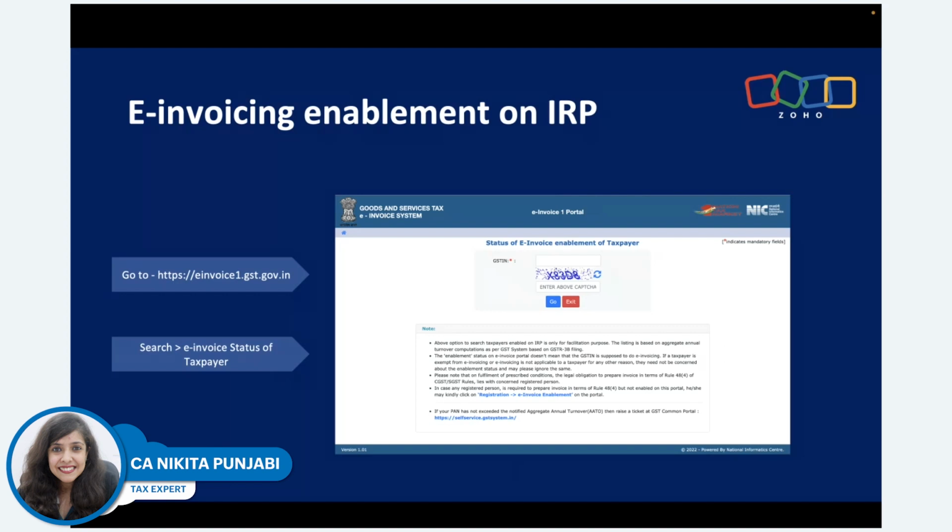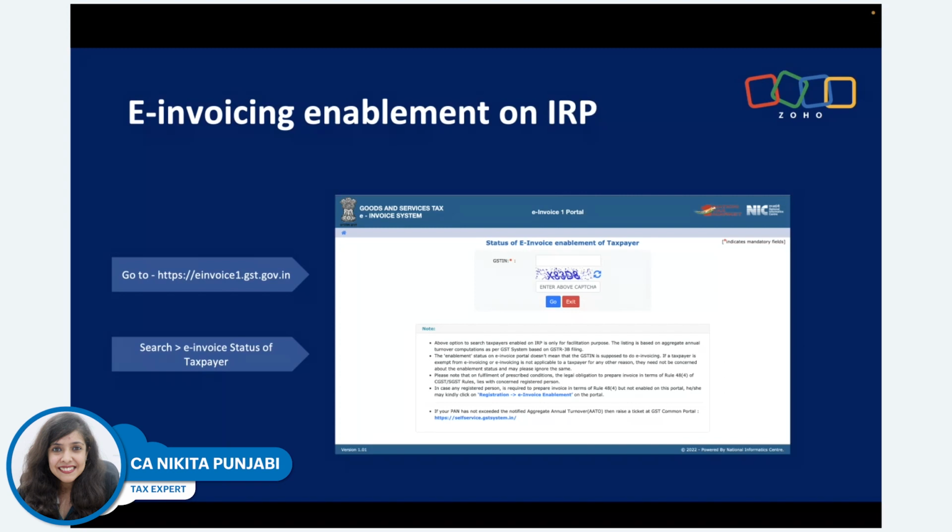Mind you, this is just a facility that is given to you. It could be that, let's say I come from the exempted sector, and I'm checking on this portal, and the portal actually says it's applicable to you. But as per the law, I am a goods transport agency, or I'm a passenger transport agency, or I'm a multiplex where it's not really applicable. So in that case, it won't apply to you. This is just a facility.